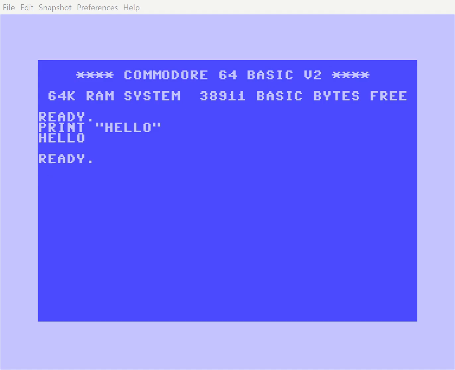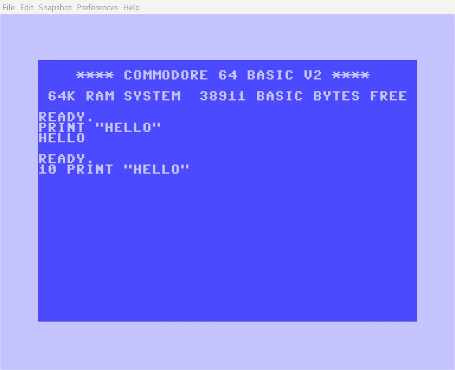Now, let's turn this into an actual program. To do this, we need to assign a line number to the command. Let's write 10 print hello. This time, when we press Enter, nothing appears on the screen. That's because the command has been stored as part of a program, but hasn't been executed yet.